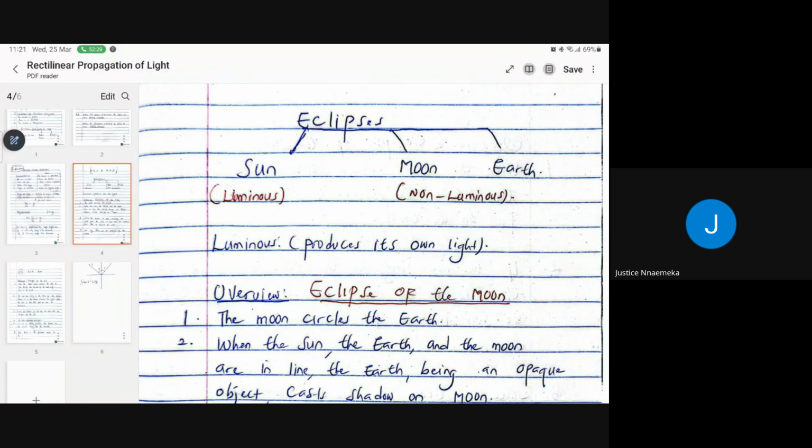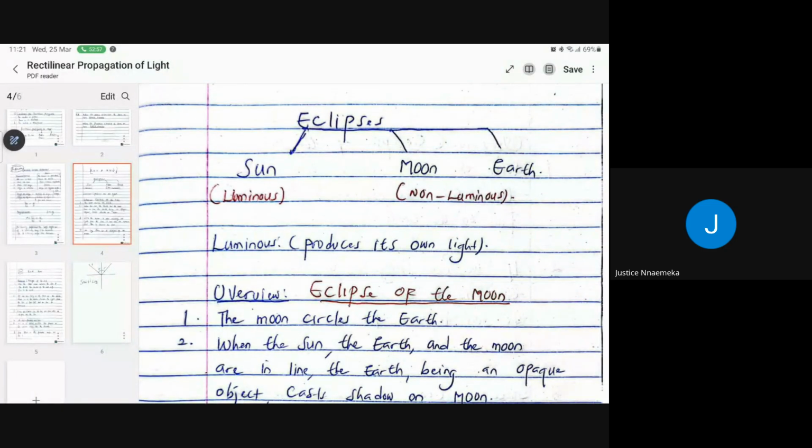All right, so we have the eclipse of the sun and the eclipse of the moon. It's important to know that the sun is luminous, which means it produces its own light. But the moon and the earth don't produce any light, so the light they radiate has come from the sun, right? An object that can produce light on its own is said to be luminous. Now, what is the eclipse of the moon? Let's start from there.